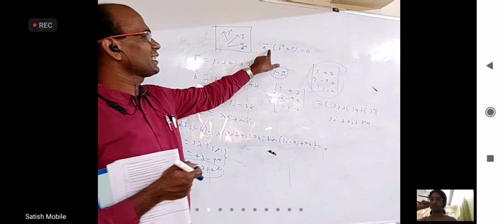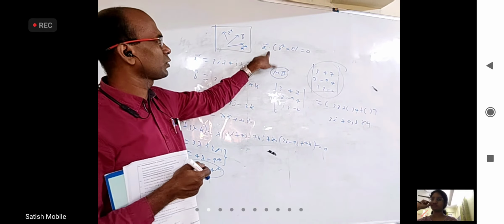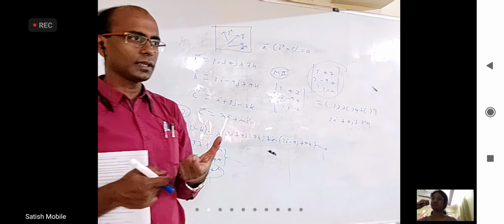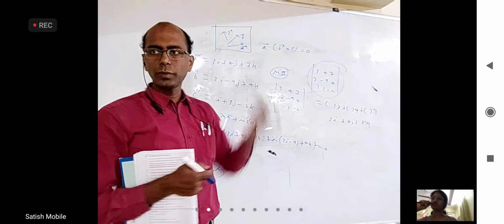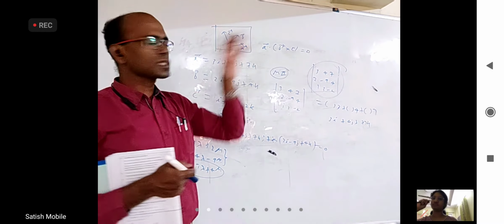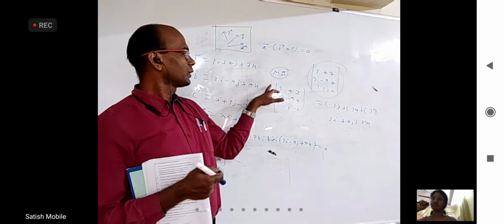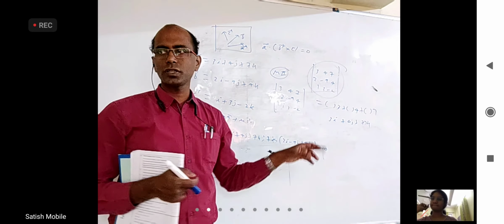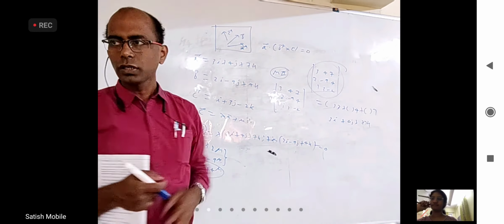This is finally a number. This is a vector, this is a vector. When you do dot product, you will get a scalar number, real number. It is called scalar triple product. A dot B cross C formula is this determinant: A bar coefficient, B bar coefficient, C bar coefficient. Simplify, you will get a number that is only A dot B cross C.